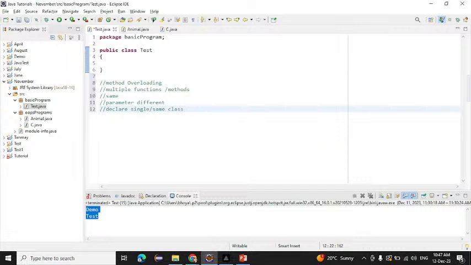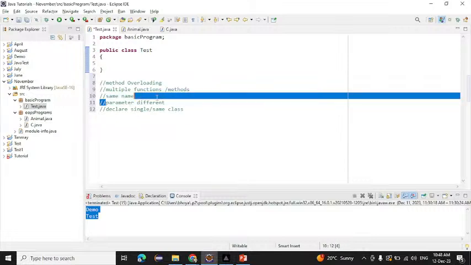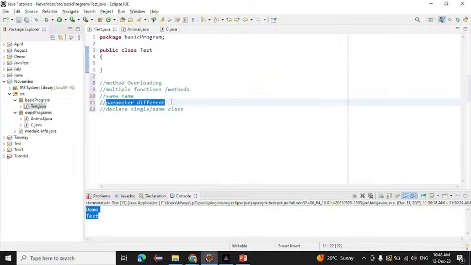What is meant by method overloading? We declare multiple functions with the same name, in the same class, but with different parameters. That is called method overloading.